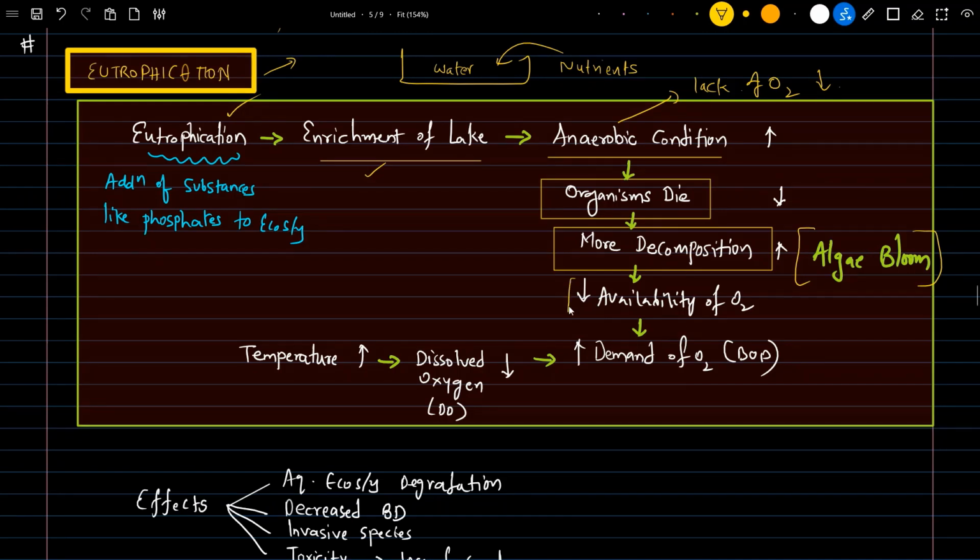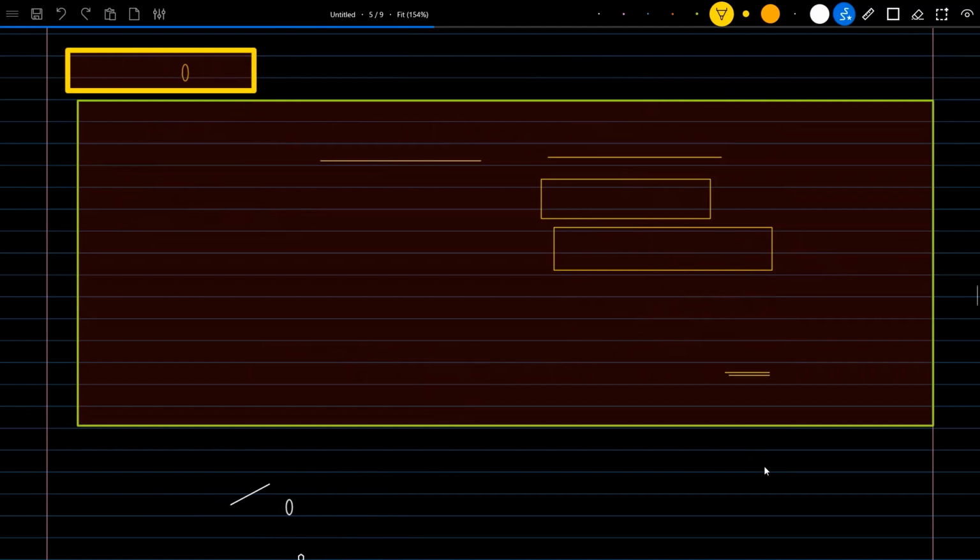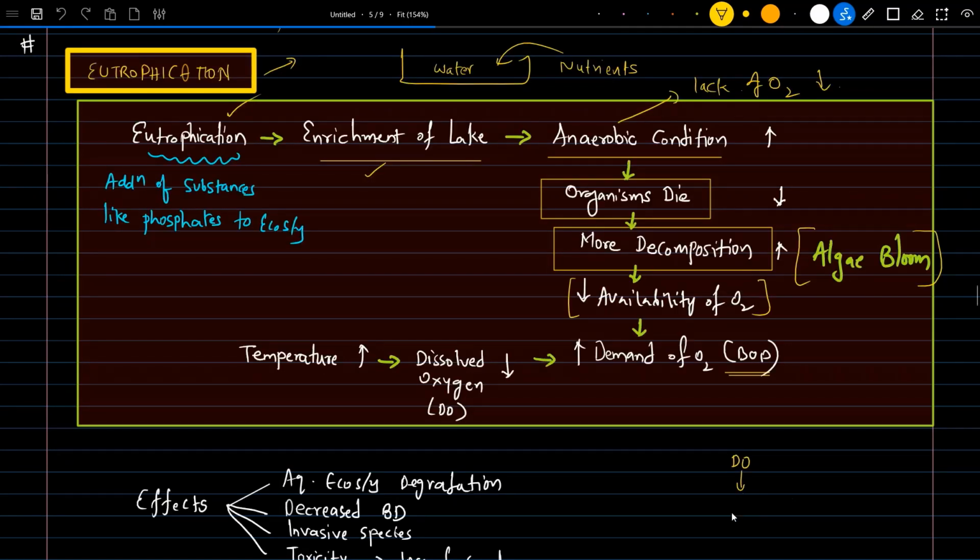So it again further decreases the availability of oxygen. This basically increases biological oxygen demand. In a normal situation, dissolved oxygen is there, present in a water body. With more decomposition, a lot of oxygen is demanded by these organisms or the algae responsible for decomposition. So there is an increase of oxygen demand. This is simply called the biological oxygen demand.